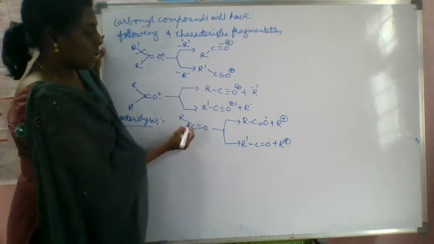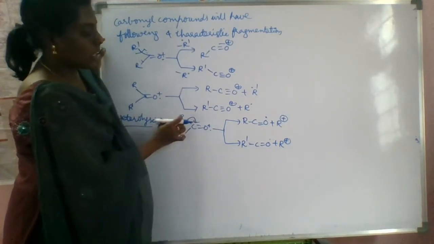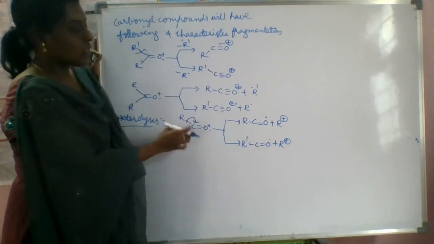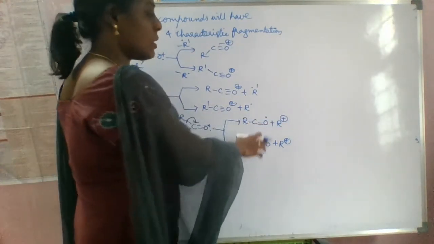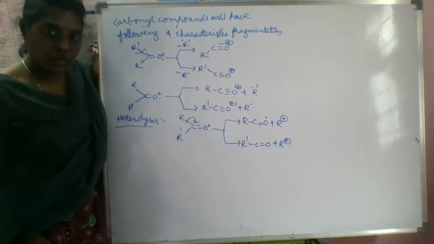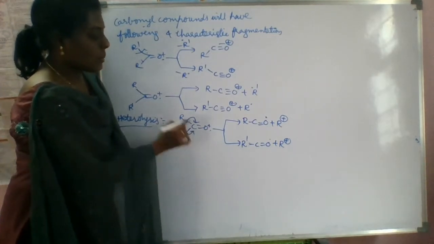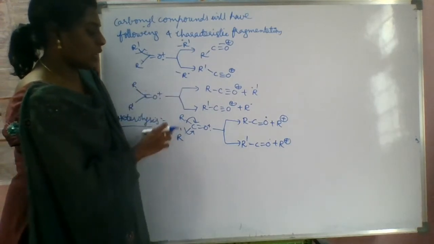But if you do the heterolysis for this one, what happens? The bond pair of electrons is shifted to this one, right? So thereby it forms a positive charge. Okay, so it will be happy. Okay, it is possible, right? Like this, here also we have to shift the complete pair of electrons. So what happens?